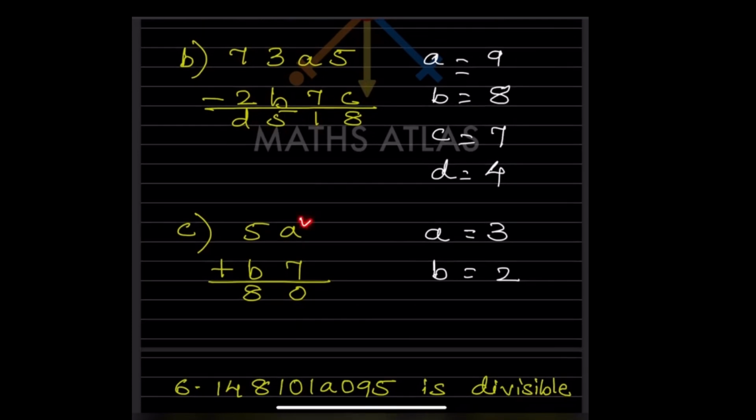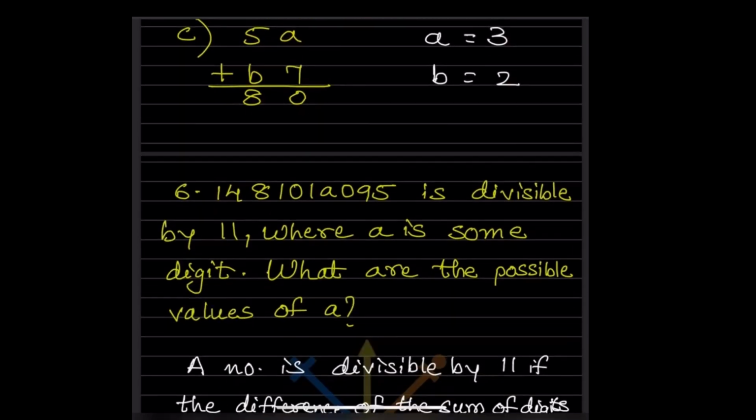Now look at here, we need A and B. This is 0 means it should be 10. So this should be 3. And here, this will be 3. So 10 means 1 is carried over here. 5 plus 1 is 6. So this should be plus 2. That is going to be 8. So B is 2 and A is 3.